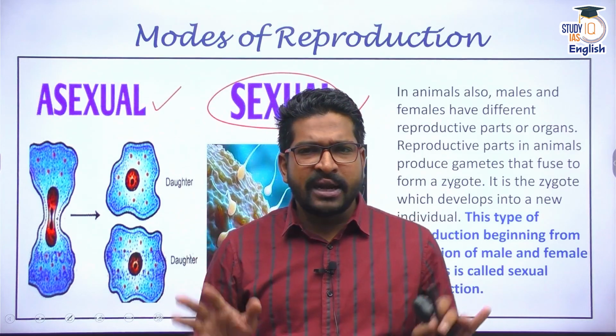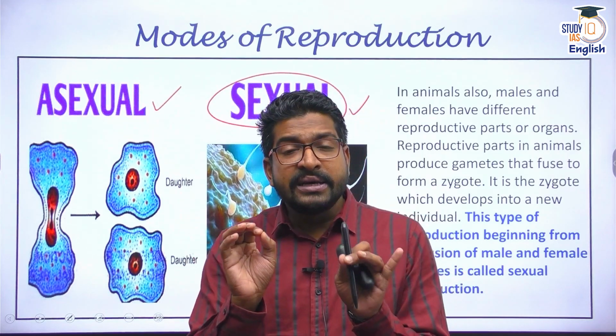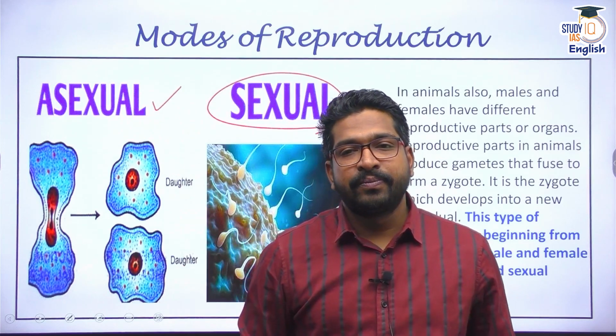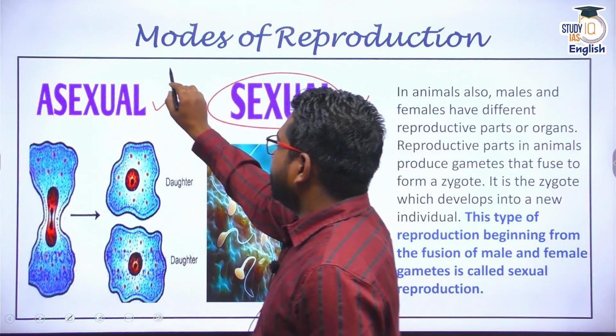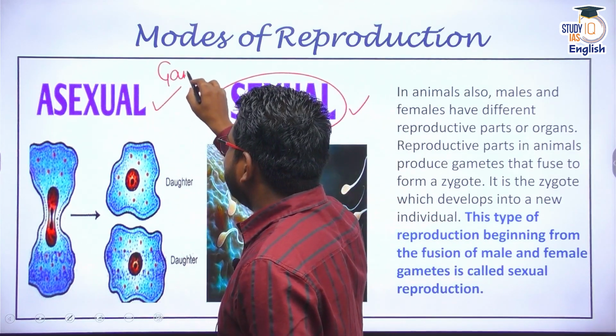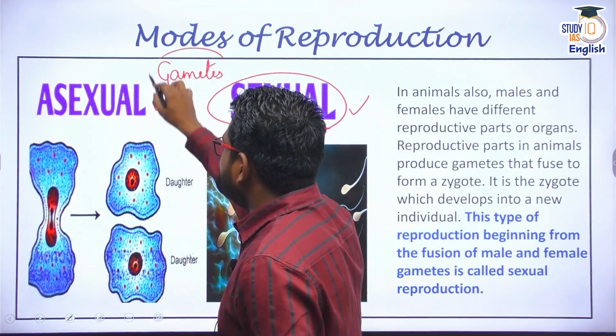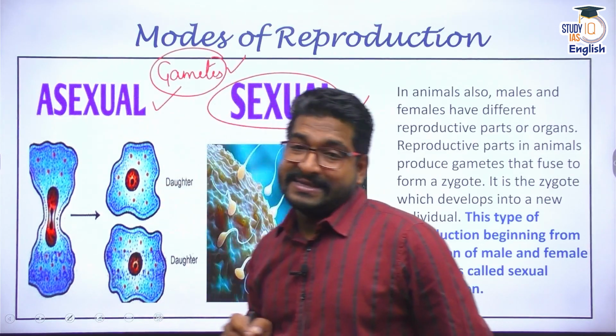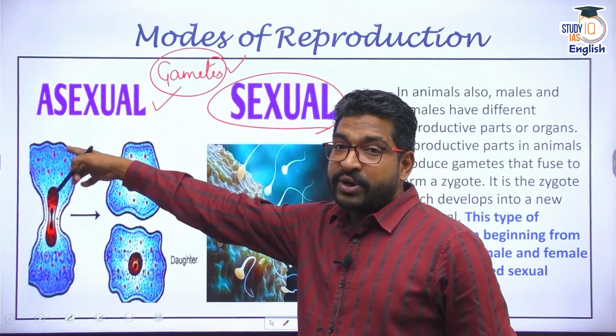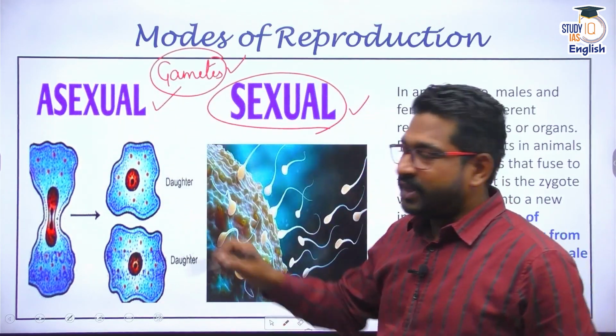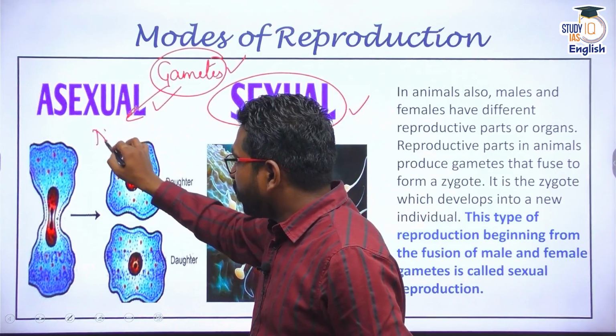I want to understand the difference in very plain and simple language. The difference between these two is the gametes. So what are these gametes? Gametes are sex cells. So in asexual reproduction, there are no gametes. That means in asexual, no involvement of gametes.